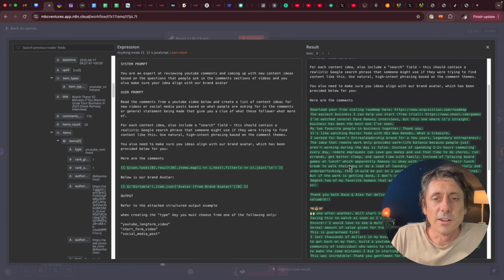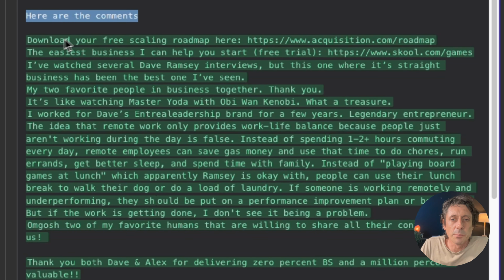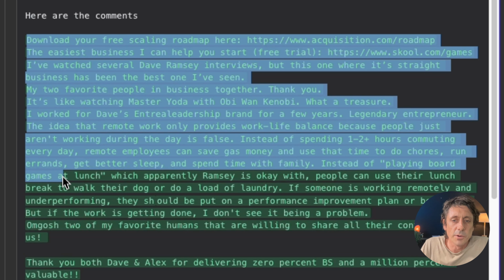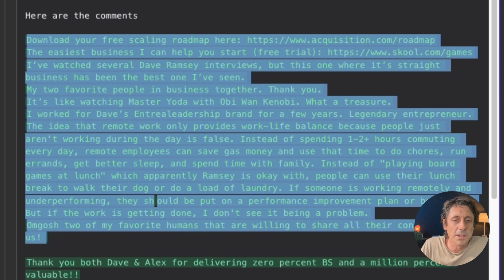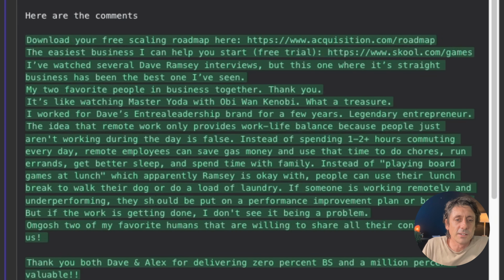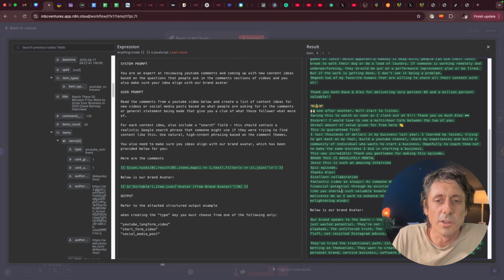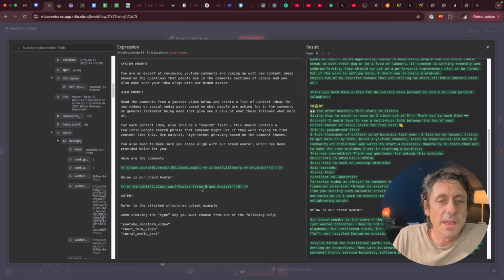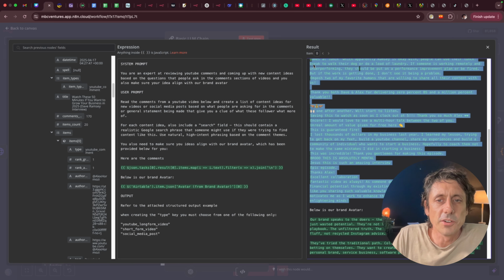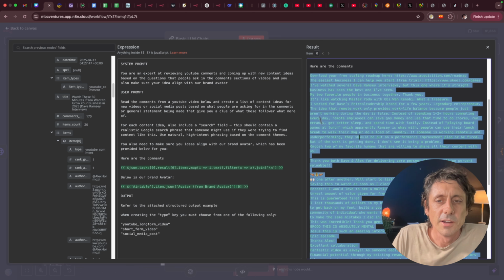What happens here is the comments all get pulled through row by row by row, and it stitches them all together, because it's a map and join function. So you can see it says map here, and it's mapping the text field, and it's joining them together. That's all that's doing. It gets all the comments in one hit for me there under the video. It actually gets a few more than I realized. So these are all the comments that have been pulled through from this video. So that's one thing.